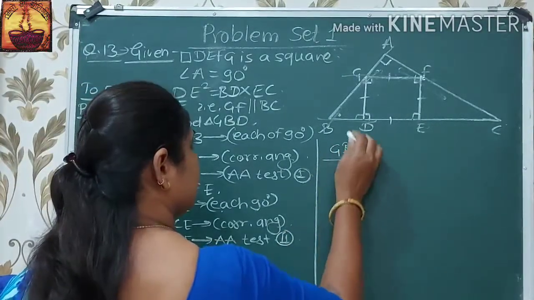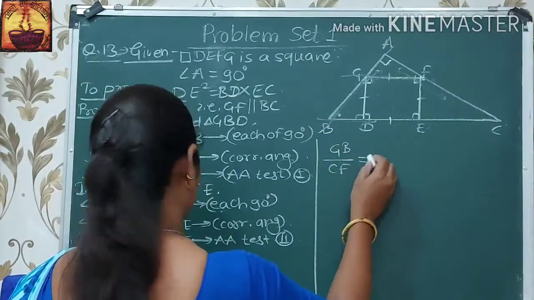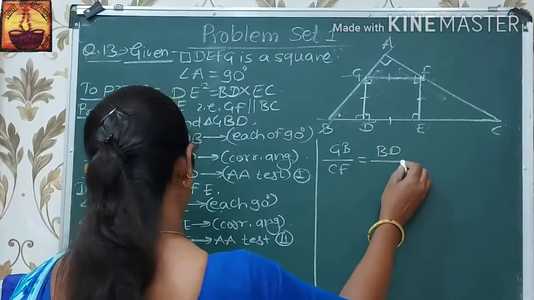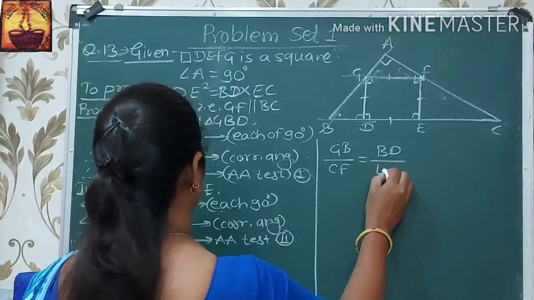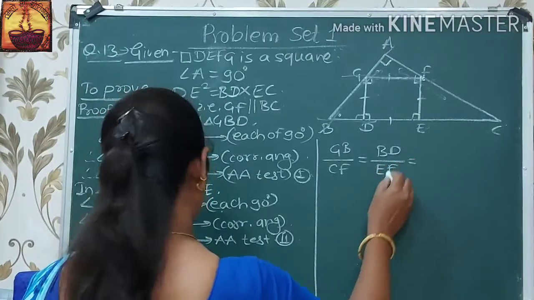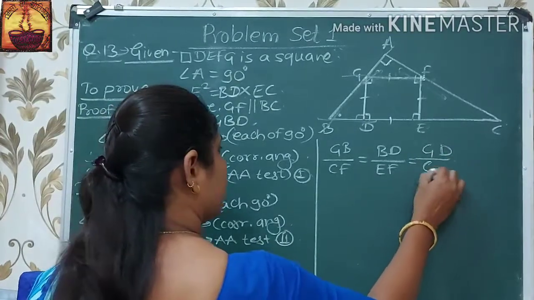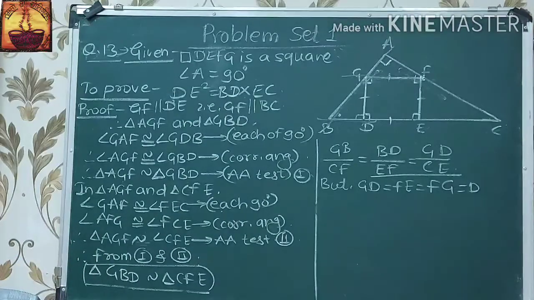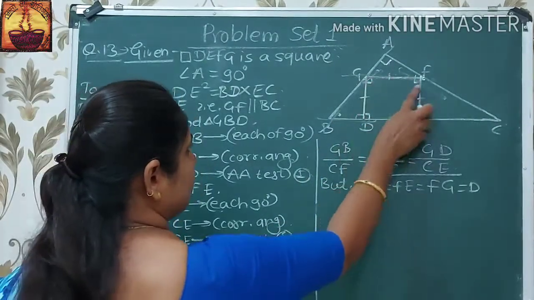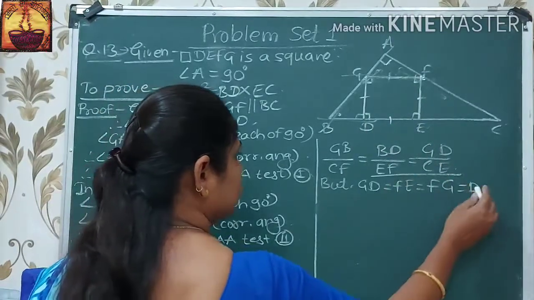GB upon CF is equal to BD upon EF is equal to GD upon CE. But we have GD is equal to FE is equal to FG is equal to DE.